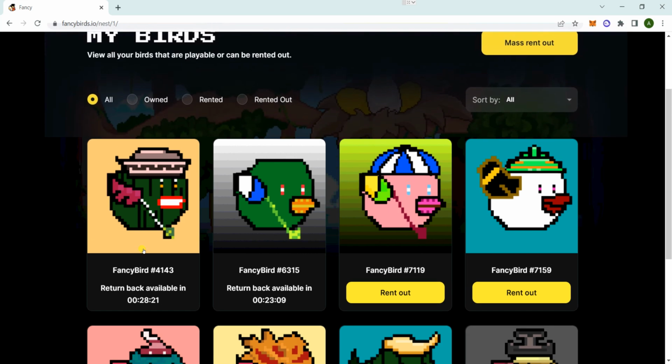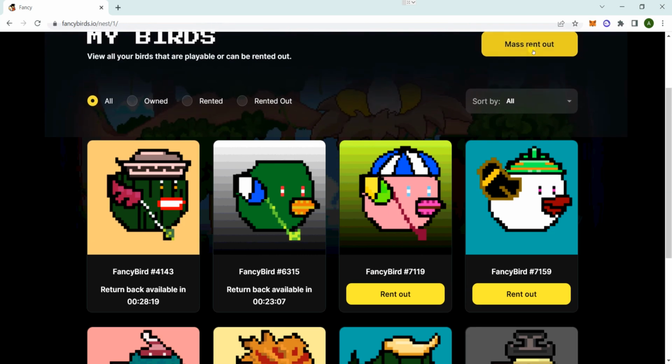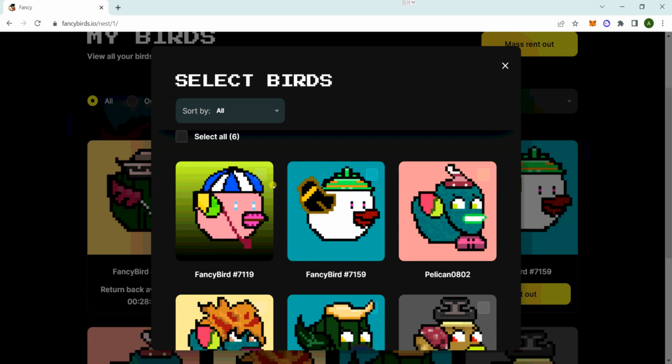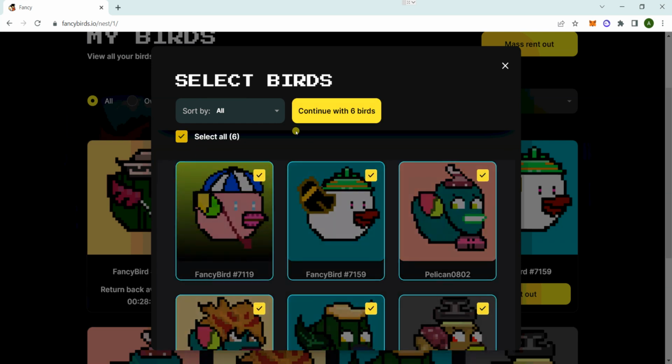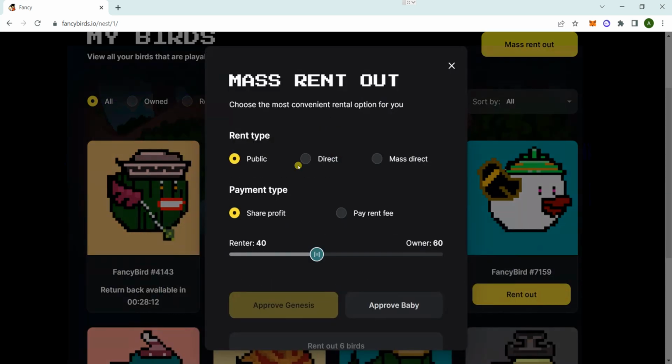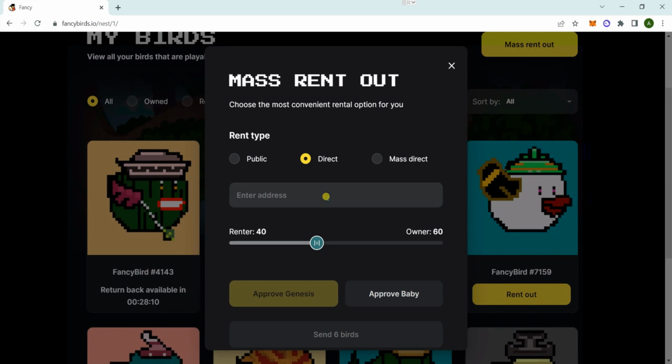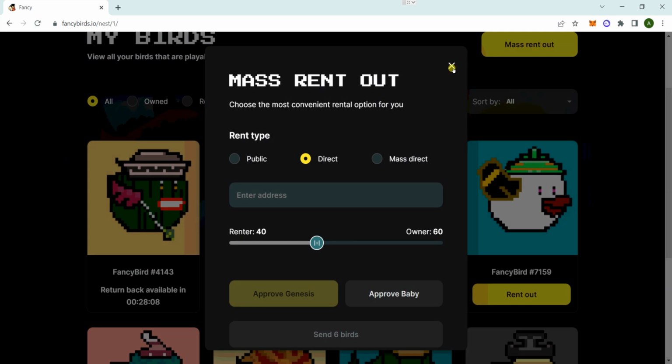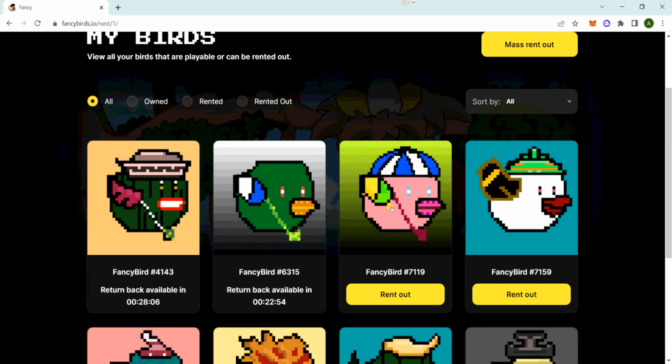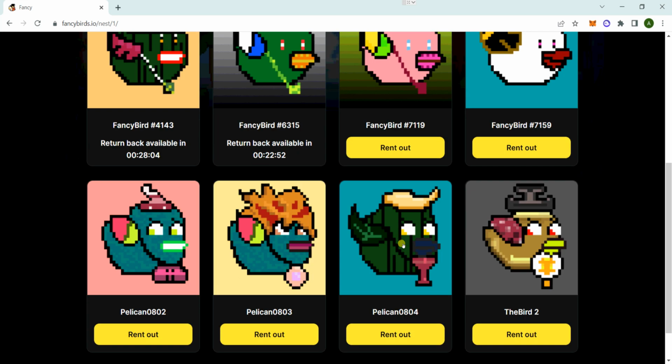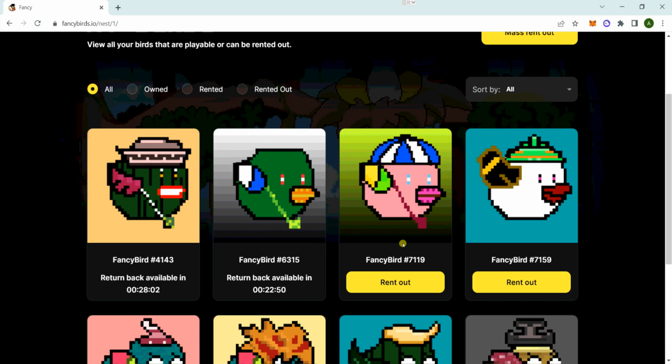You can also do mass rent out, but I think you can only do it for one address. So yeah, right? That's pretty easy. Thanks.